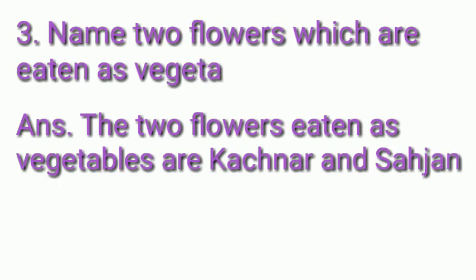Name two flowers which are eaten as vegetables. The two flowers which are eaten as vegetables are Kachnar and Sehjan. You may also write banana, but here I have written Kachnar and Sehjan.